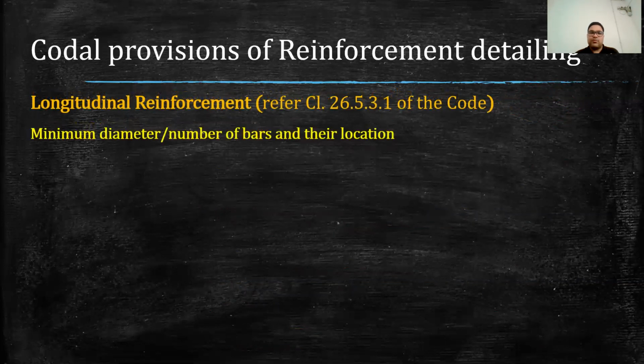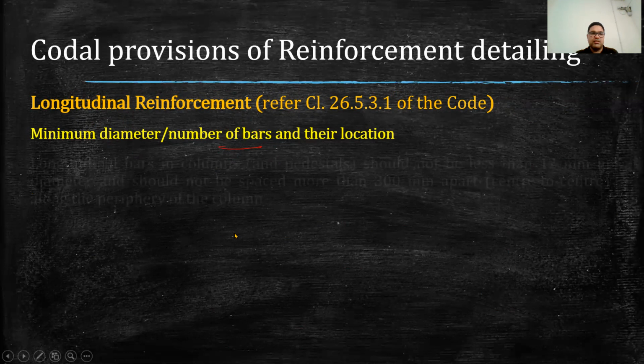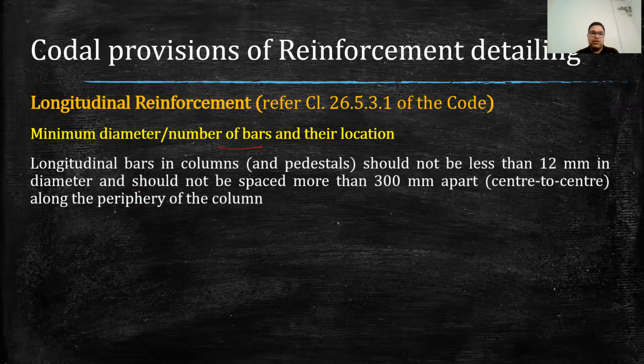Then coming to the next point, which is minimum diameter and number of bars and their location. What should be the minimum diameter of bar that we generally use in the column, how many bars can we provide in a column, and what should be their location. All these things will be covered in this. Now, longitudinal bars in columns and pedestal should not be less than 12 mm dia.